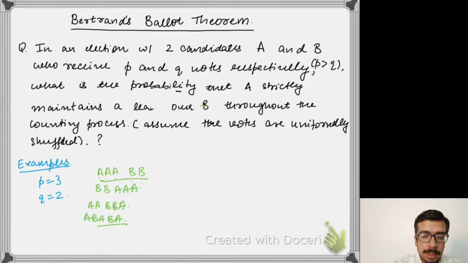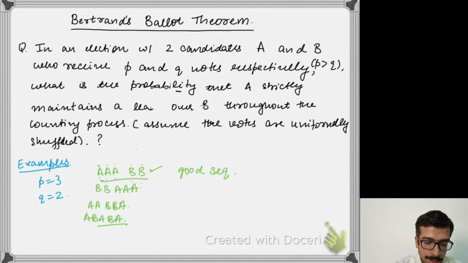As we begin the counting process, we see 1 vote for A. So until now there is 1 vote for A and 0 for B. I receive another vote for A, which means that now the tally has 2 votes for A and 0 for B. And then I have 3 votes for A, 0 for B, and then 3 votes for A, 1 for B, and then 3 votes for A, 2 for B. So we see that throughout the counting process, the number of votes for A is strictly higher than the number of votes for B. So this qualifies as a valid sequence, or this is something I'm going to call a good sequence.